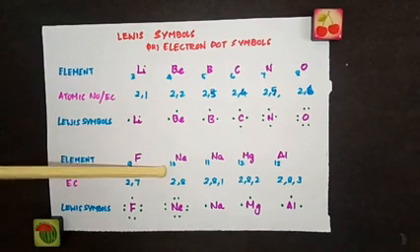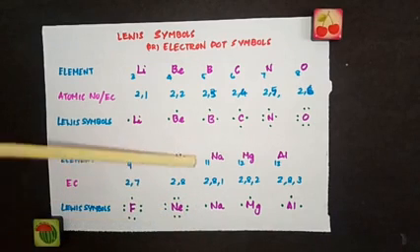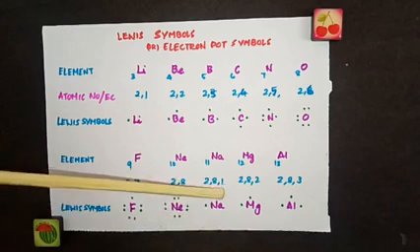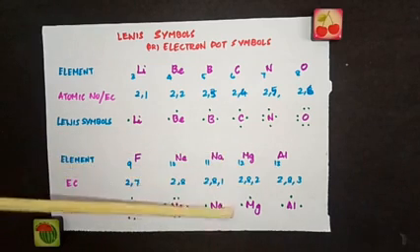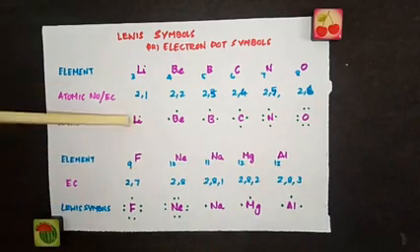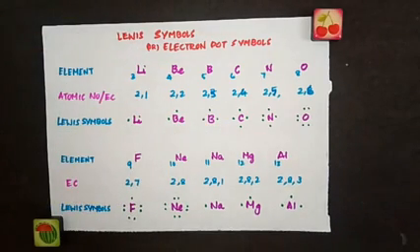Neon, atomic number 10, so 2, 8, so you put 8 dots here. For sodium 11, 2, 8, 1 is the electronic configuration, just put 1 dot because there is only 1 valence electron. For magnesium, 2 valence electrons, 2 dots. Aluminium, 3 valence electrons, 3 dots. So these are the Lewis symbols for the atoms of these respective elements.